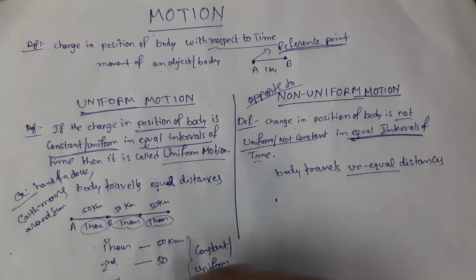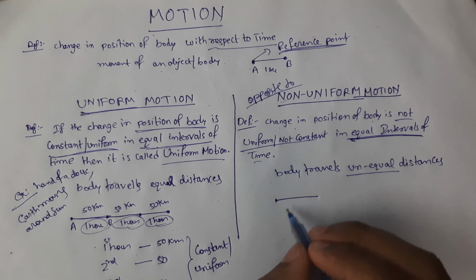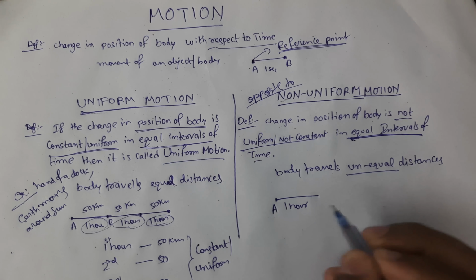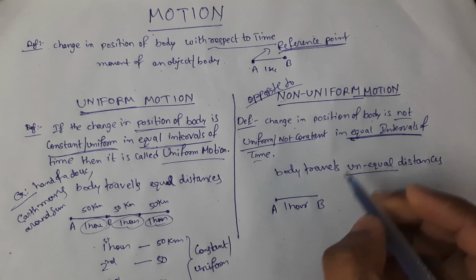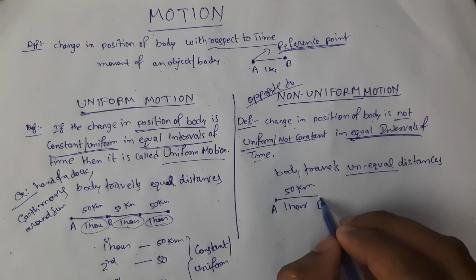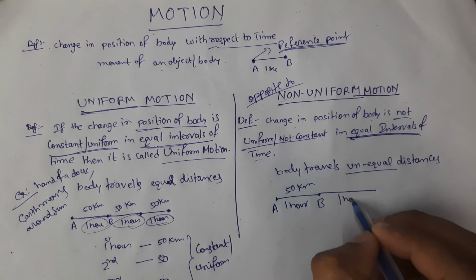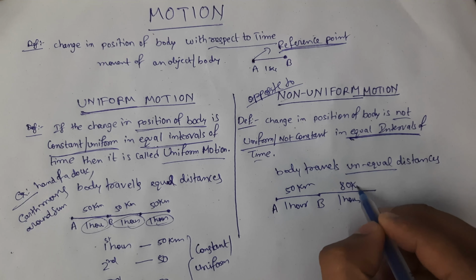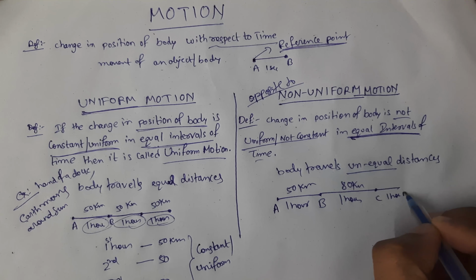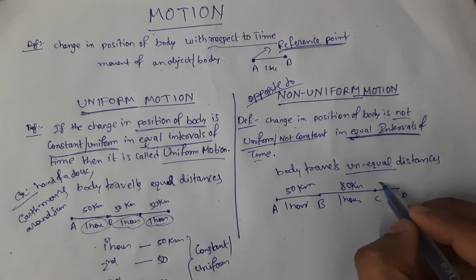For example, if you take the same example, the body is at point A and it moves to point B. In 1 hour it travels 50 kilometers, and in the next 1 hour it travels 80 kilometers, and in the next 1 hour it travels, let's suppose it is C, only 30.